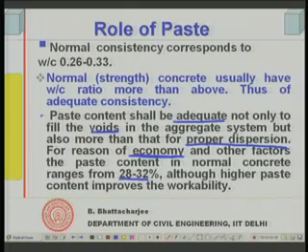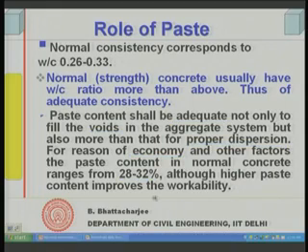Also in self compacting concrete the paste content is much higher, where I need a lot of flow, but then paste does not consist of cement alone, it consists of cement and other cementitious materials. So both economy and secondary effects are taken care of when we use a high amount of paste. But in normal concrete, what we are discussing at the moment, this is about 20 to 32%, and we do not use too large a paste content.